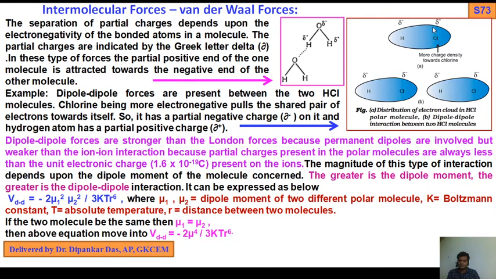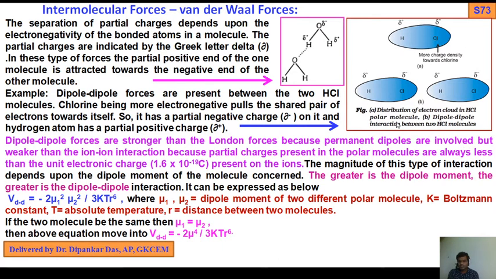That's why it possesses a partial negative charge, whereas hydrogen possesses a partial positive charge. So there is more charge density towards chlorine, and the shared electron pair is shifted to a greater extent towards the chlorine atom compared to the hydrogen atom. And B, dipole-dipole interactions between two HCl molecules.